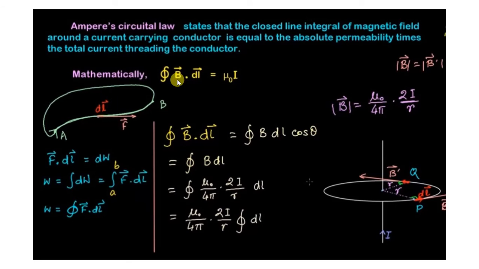To understand the phenomenon of Ampere's circuital law, first we will consider just A to B. This is not a closed loop integral, but just an A to B integral. Here we take any small element of the path, dl.